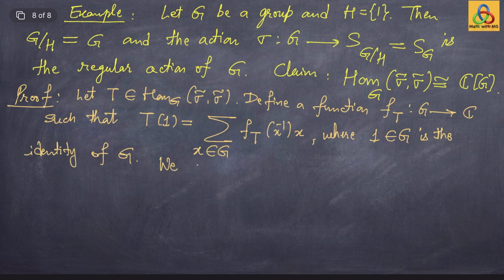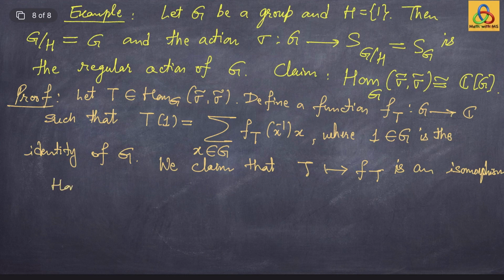So this gives you a function from G to C. We claim in the proof that the map T goes to f_T is an isomorphism from Hom_G of sigma tilde to the group algebra CG.